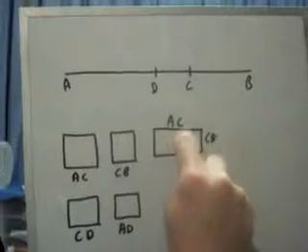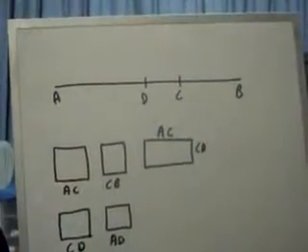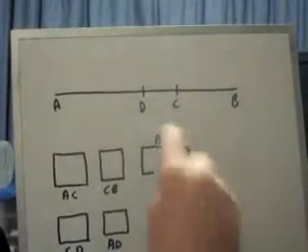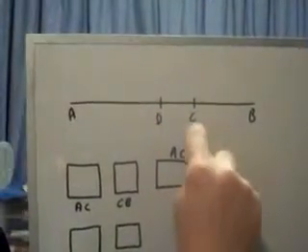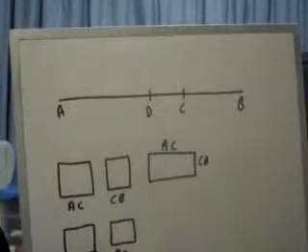So, we have to draw a rectangle. The rectangle is going to have two sides the length of AC. The other two sides are going to be the length of CB. Okay. There's that rectangle right here. Now we're going to draw that. Now we got to draw the square on CD. That's this line right here. We're going to turn this line into a square, and all four sides of that square are going to be the length of CD.